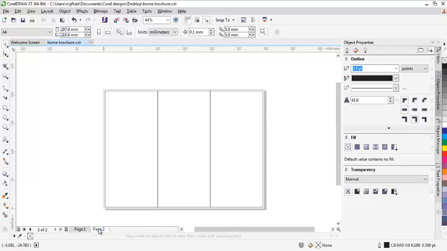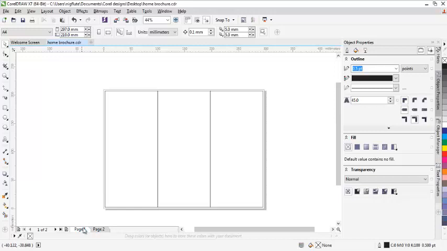Now if you go to the second page, after turning your brochure, the first page that will appear after turning it will begin from here. So in the second page, we'll begin our design from this place. Don't worry, you will understand what I mean at the end of the tutorial.